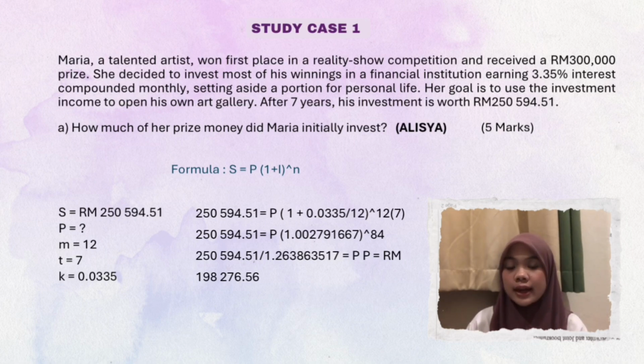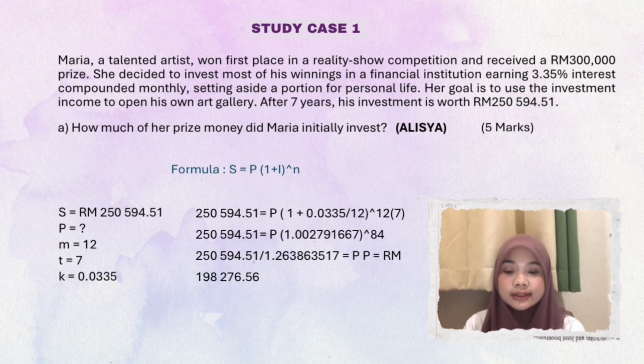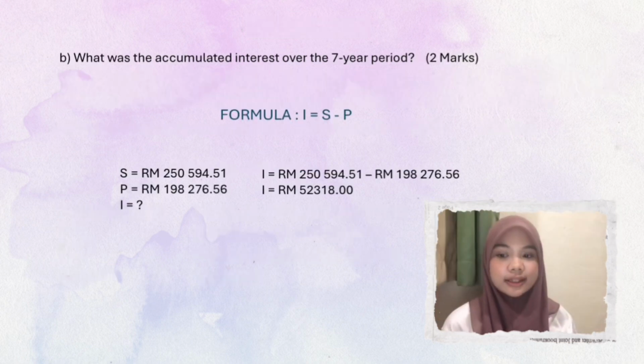The formula we can use to find the value of P is S equals P times open bracket 1 plus I close bracket to the power of N. And then I just put the value of T, S, M, K into the formula. After I calculate, the answer that I get is 198,276.56 cents. So the value of P is 198,276.56 cents.